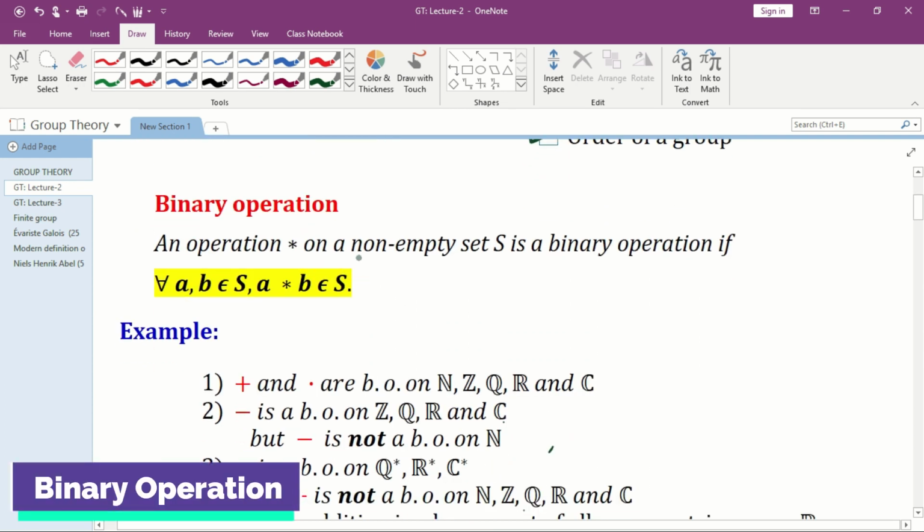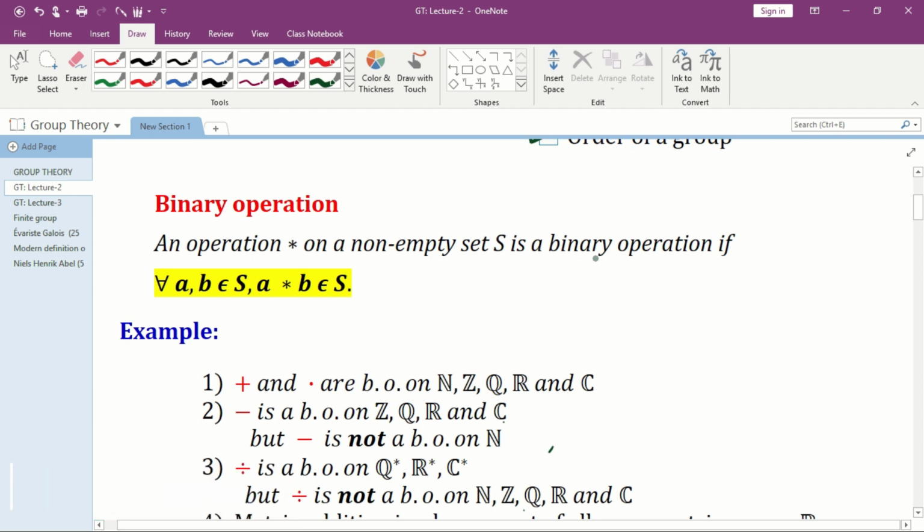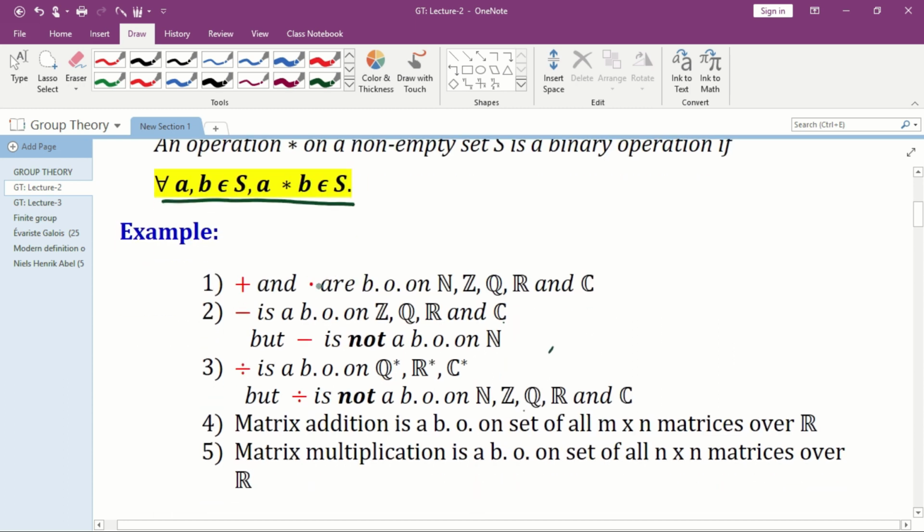An operation star on a non-empty set S is a binary operation if for all a, b belongs to S, a star b belongs to S. For example, addition and multiplication are binary operations on the set of all natural numbers, set of all integers, set of all rationals, set of all real numbers, and set of all complex numbers.